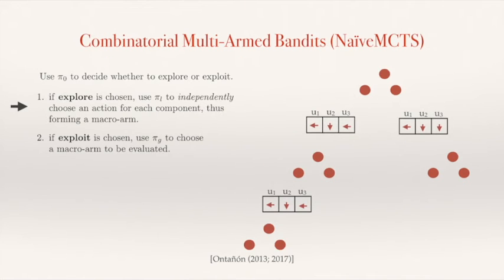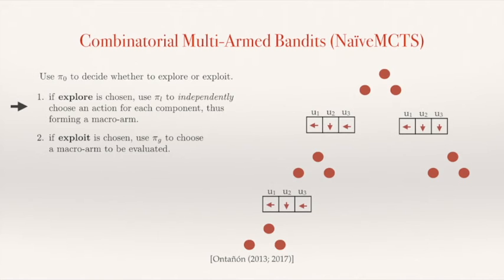And that means that we're going to find a macro arm for the components that we have at this state, which is going to lead us to a new state. And again, we're using pi L to make this decision. So as you can see, we're building this tree in a very similar way to how we do it with Monte Carlo tree search algorithms.